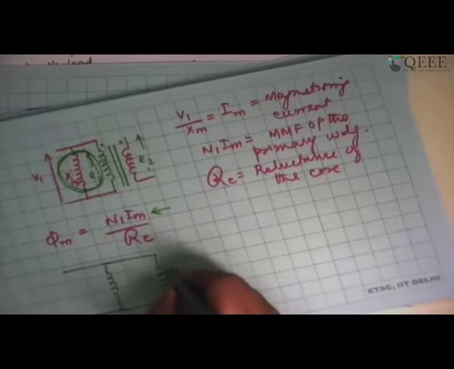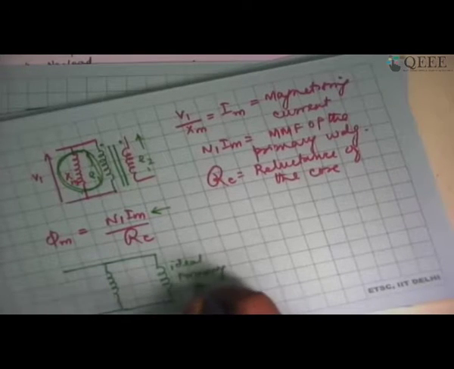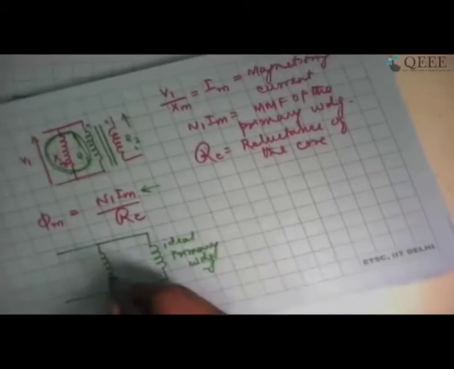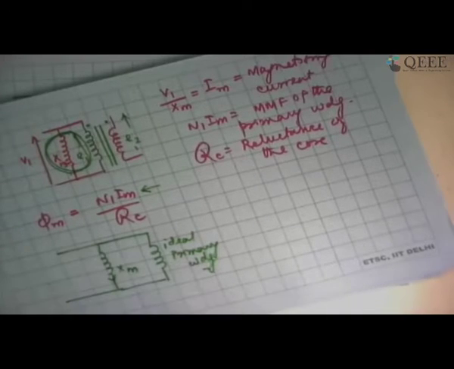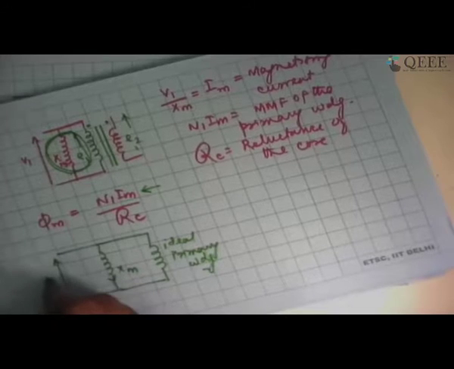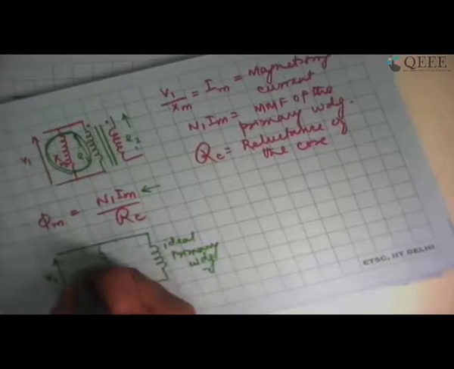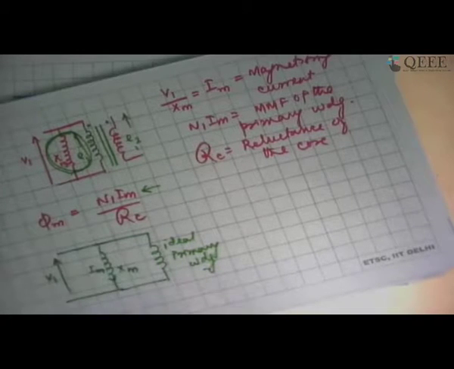So this is the ideal primary winding, whereas this is Xm, which is representing a finite permeability, and this is the applied voltage V1. This is Im, the current flowing through this.